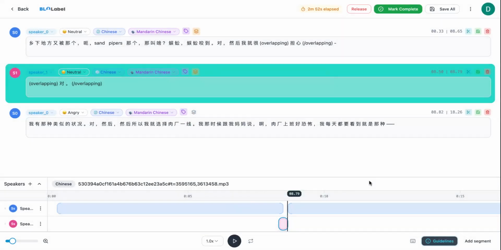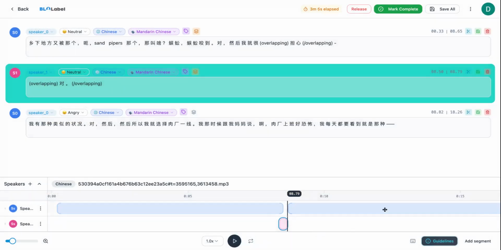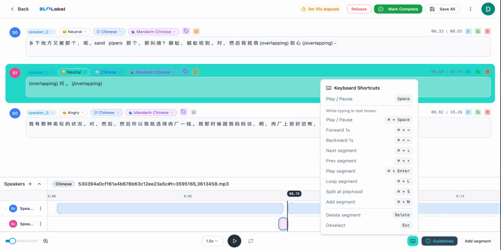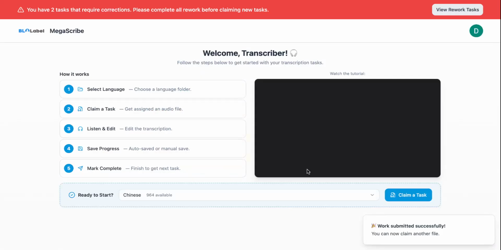If you have any other questions regarding guidelines, please look at the guidelines at the bottom right here, which will give you an understanding of what is important as well as how each of these elements are integrated, such as the overlapping speech that I discussed earlier. You can also click on this keyboard icon on the bottom right to look at the keyboard shortcuts, to help you work faster and edit with shortcuts. So for this example, we will mark this as complete.